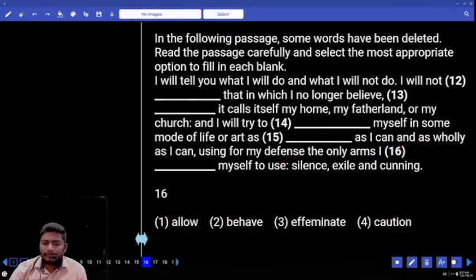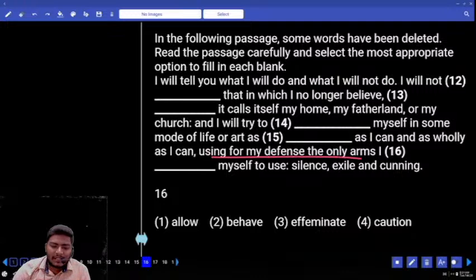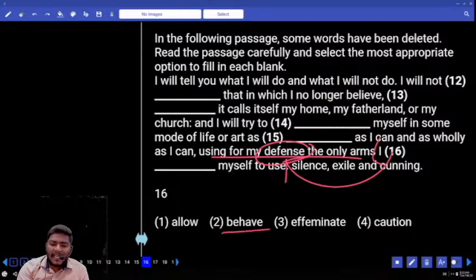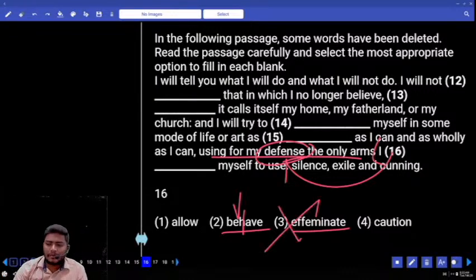Move to 16. Using for my defense the only arms I dash myself to use. I allow myself to use defense. I allow defense to use. I allow, behave. Behave is what here? V1. Effeminate. Effeminate is nothing but a male person who has female qualities. Like a boy who has the qualities of a girl is called effeminate. Not possible. Caution is a noun, not possible here after I.